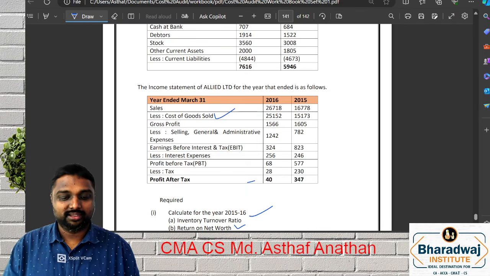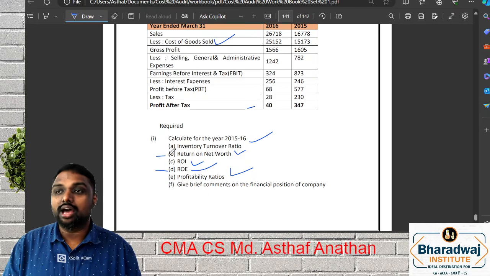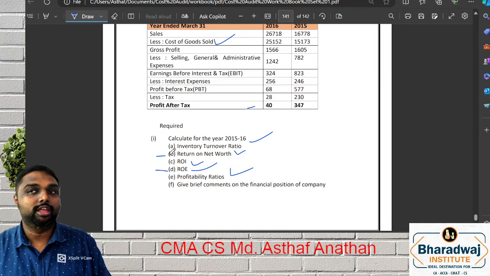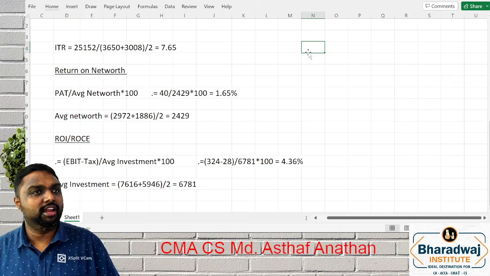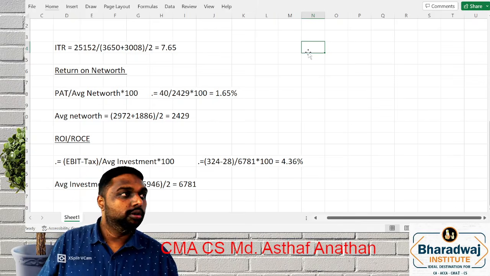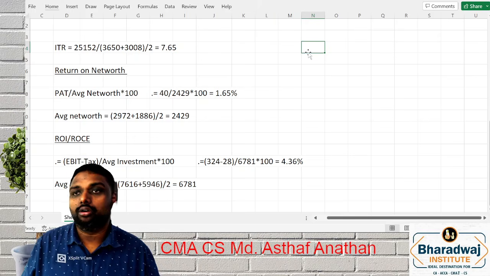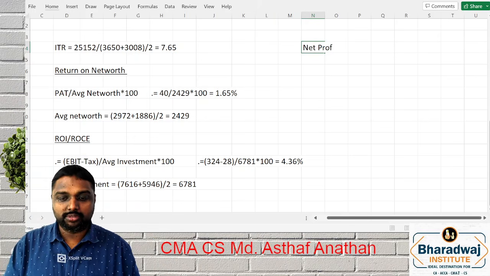4.36%. What is next? Return on equity, return on net worth, both are the same only. Profitability ratio, we can do different ratios: operating profit ratio, or we can do net profit ratio. Different ratios you can do. I will do one ratio alone for time-saving purposes.